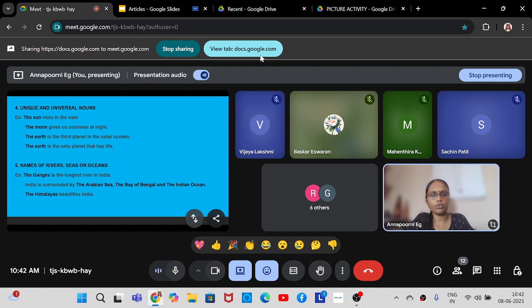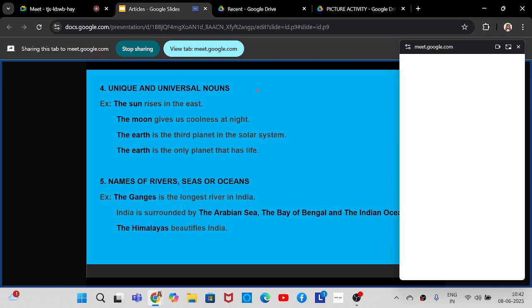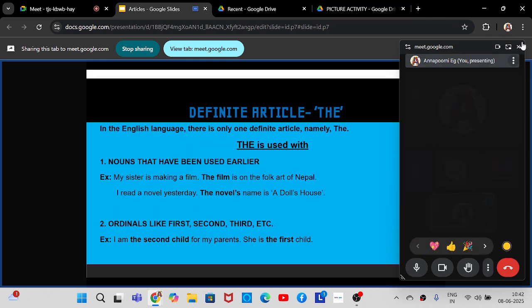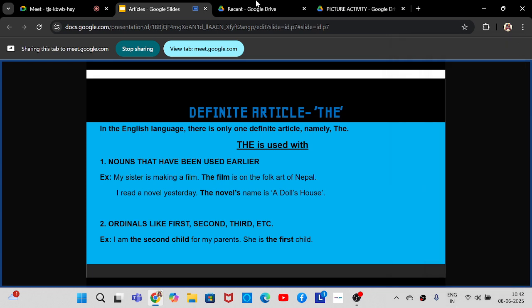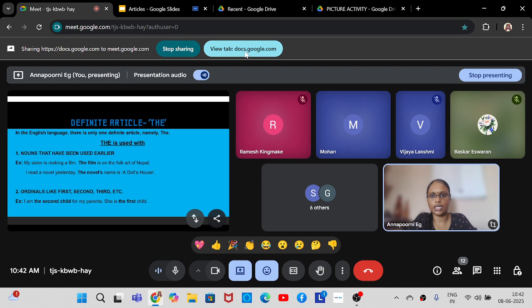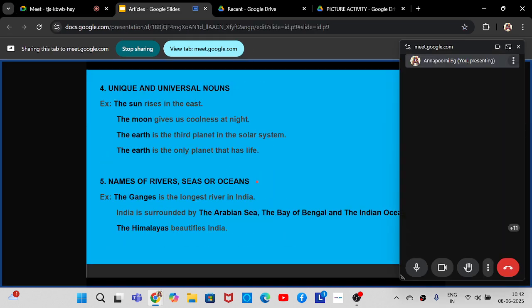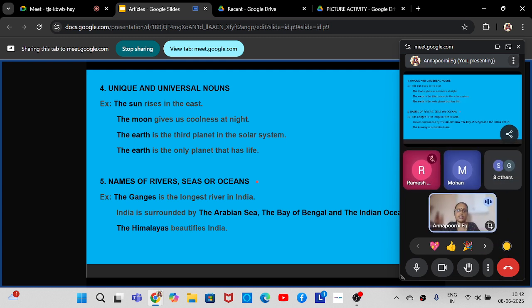Yes. 1, 2, 3, 4, 5, 6 are called numerals, numbers. First, second, third, fourth are called what? Yes, we studied in the second rule. What are they called? Ordinal numbers. They are ordinals. Okay. So cardinals means 1, 2, 3, 4, 5, 6, etc. Ordinals means first, second, third.